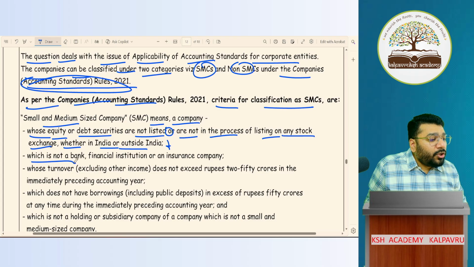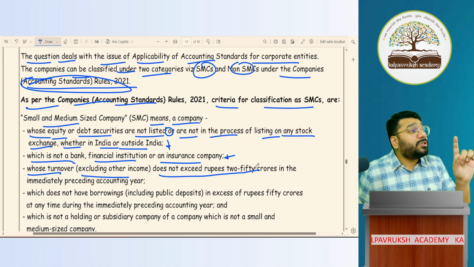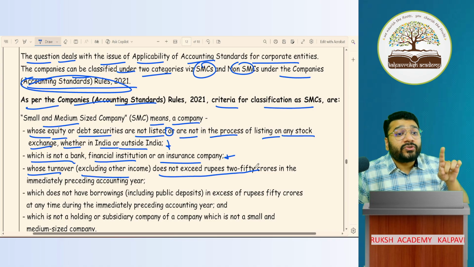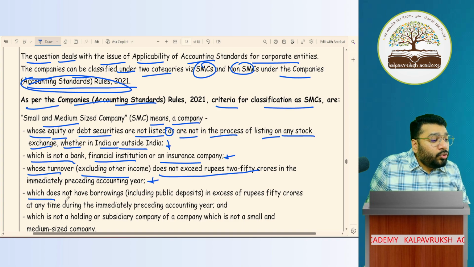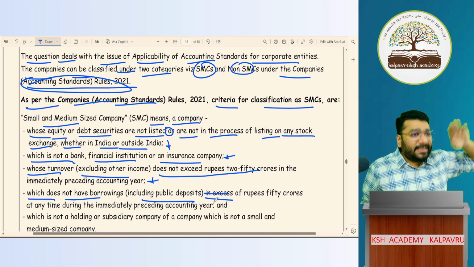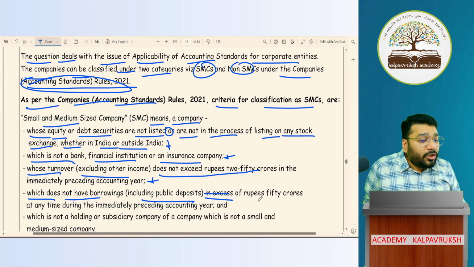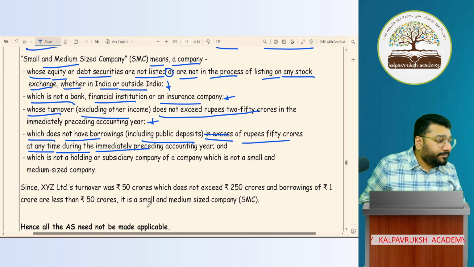And which is not a bank, financial institution or insurance company, and whose turnover excluding other income does not exceed 250 crore. They have not used the word 1 rupee to 250 crore. What is the language used? Does not exceed 250 crores. And whose borrowing including public deposit does not exceed, it's not in excess, does not exceed rupees 50 crore at any time during the immediate preceding accounting year.